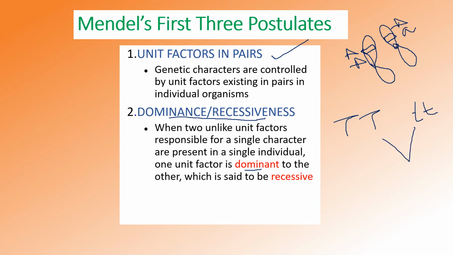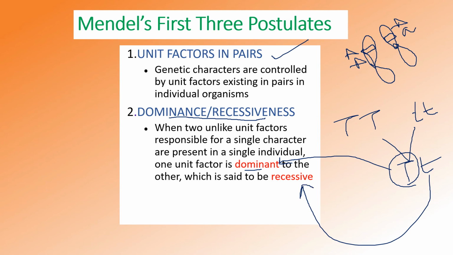You get a heterozygous plant. Here, this offspring has a capital T and a small t, and the one that is expressed is known as dominant, and the other one is said to be recessive. This is known as the law of dominance.